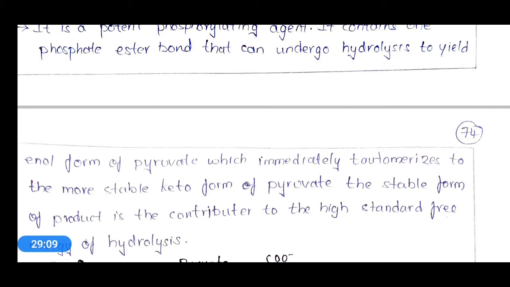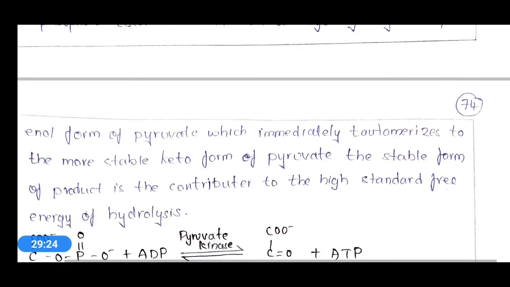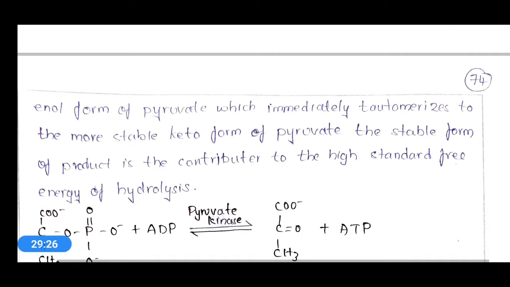Okay, and this is the stable form of product pyruvate, and by formation of the stable form, that is keto pyruvate, it will lead to production of huge amount of high standard free energy.